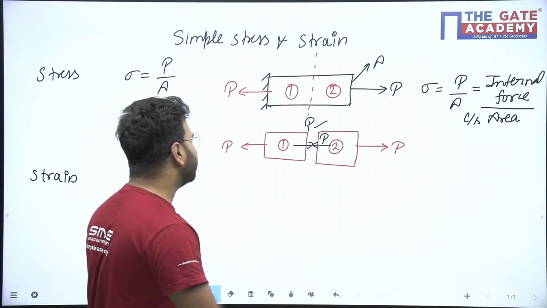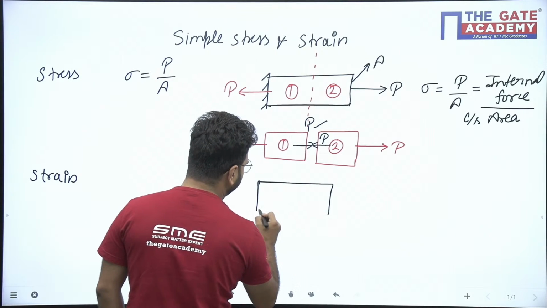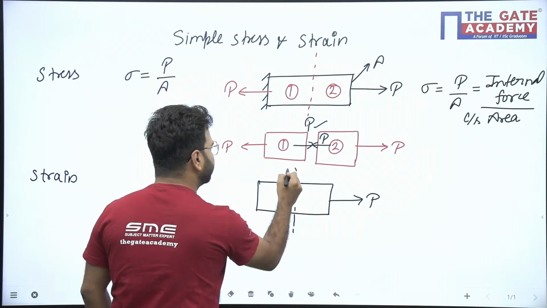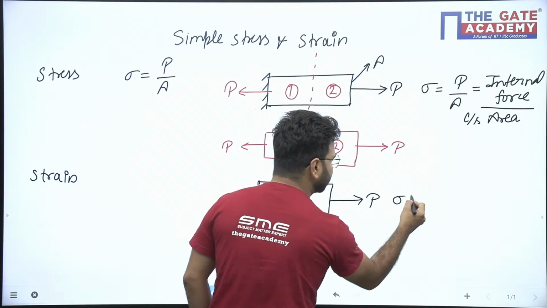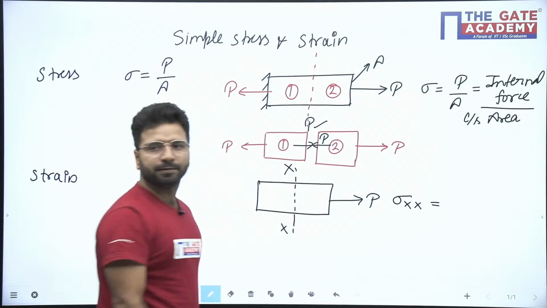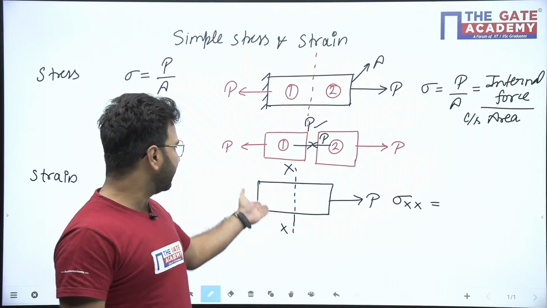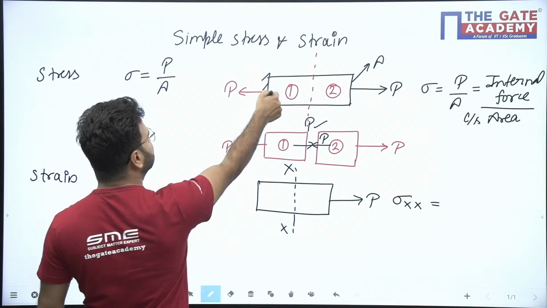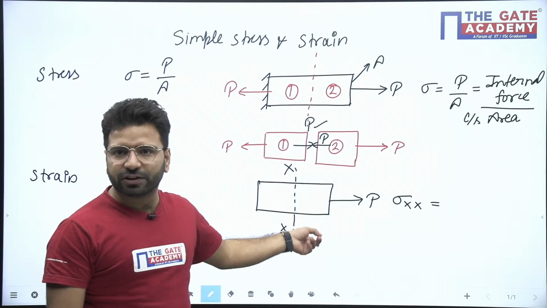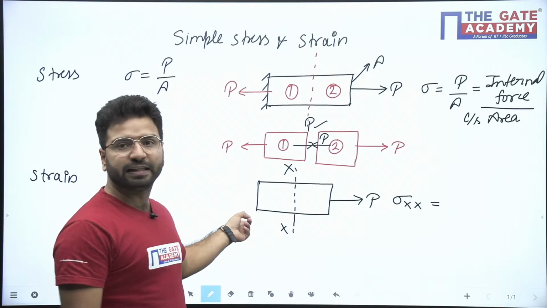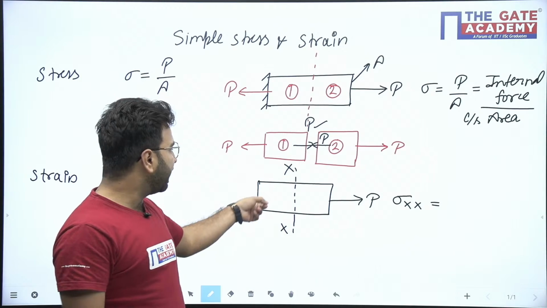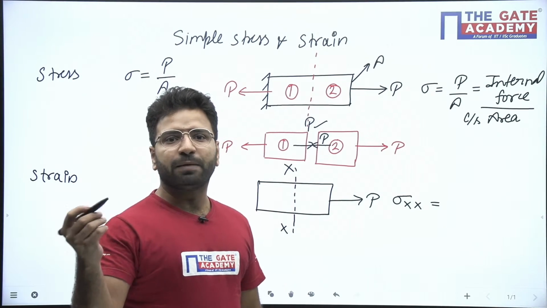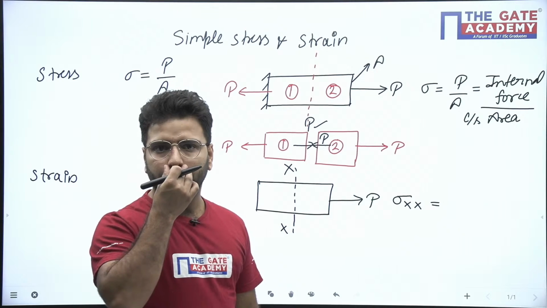Let us suppose I have one bar. Now I applied the force P here. Now if I cut the section here, can you tell me what will be the stress at section XX? You can notice one thing here. In the previous diagram, I had restrained one end, but in this diagram, I am not restraining the other end of this bar. If the bar is not restrained, what will be the stress at section XX?